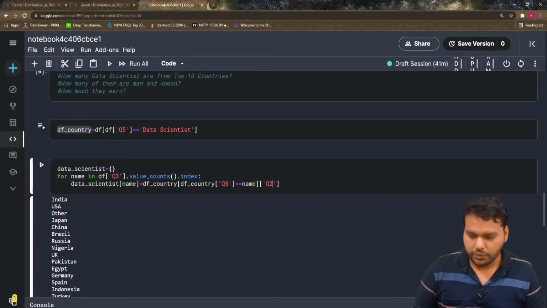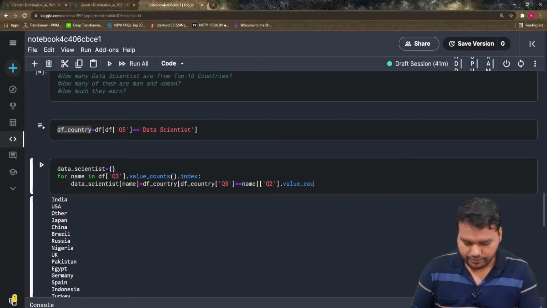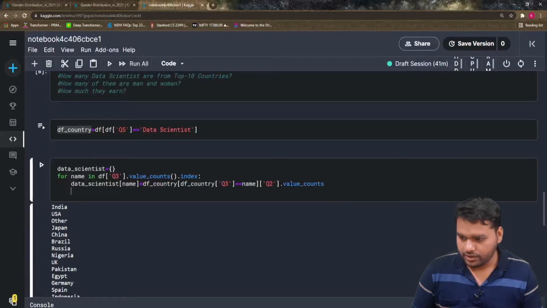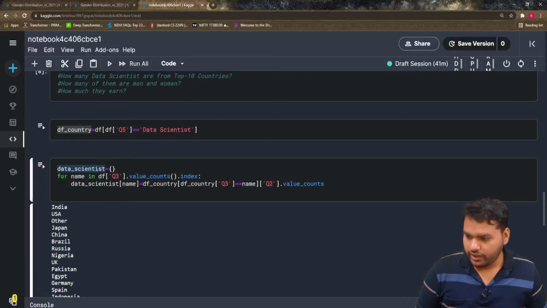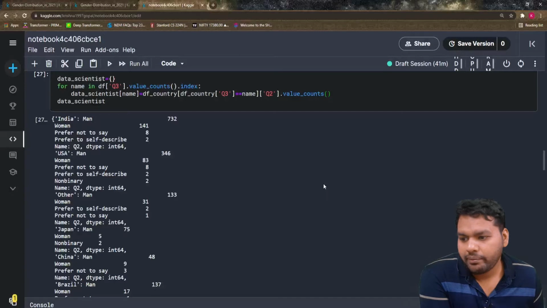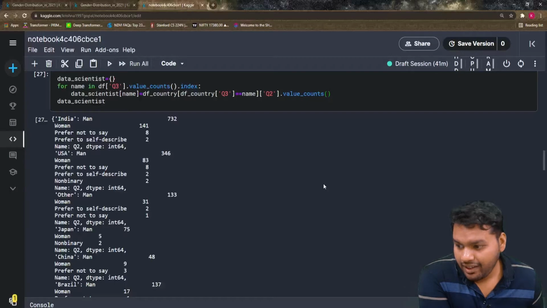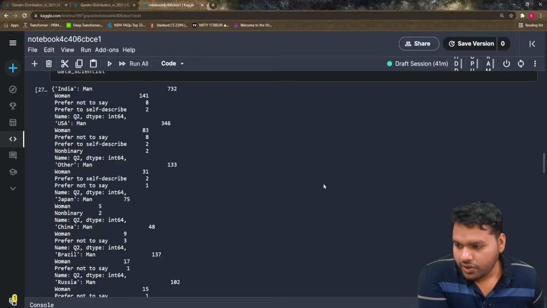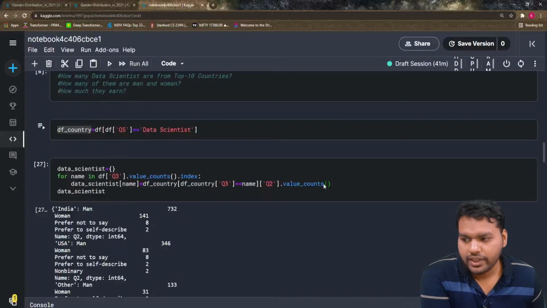In the q2 are the men and women, and value counts. Okay, so let's print what will come in our dictionary. Now it makes sense. In India, the men are 732, women are 141. In the USA, 346, and women are 83.